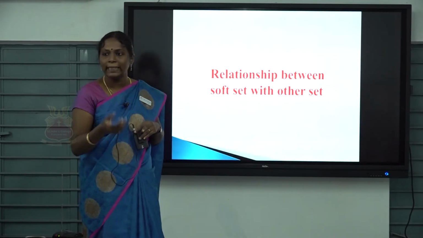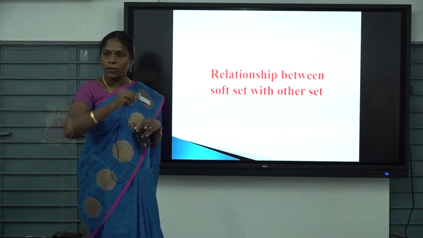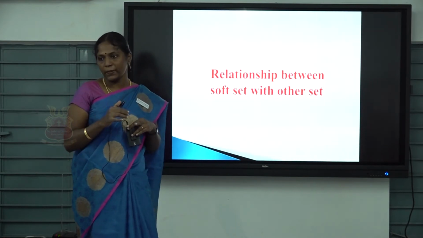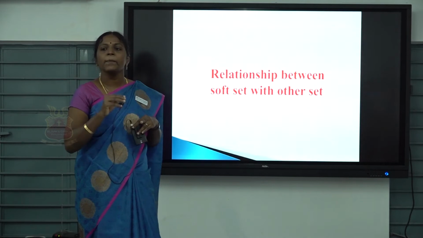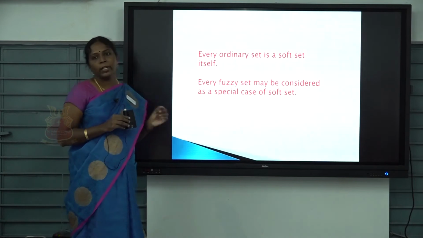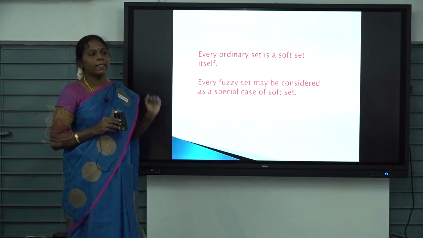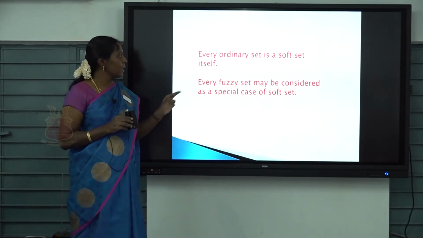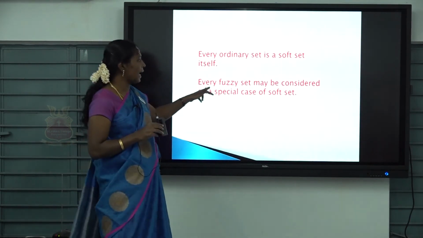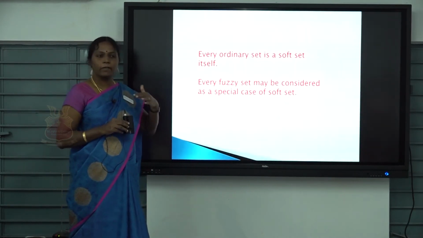Which one is the subset of the other? A fuzzy set is a subset of a soft set. Every ordinary set is a soft set itself, and every fuzzy set may be considered a special case of a soft set. That is, a fuzzy set is a subset of what? Soft set. This is the main relation between the sets we already know.